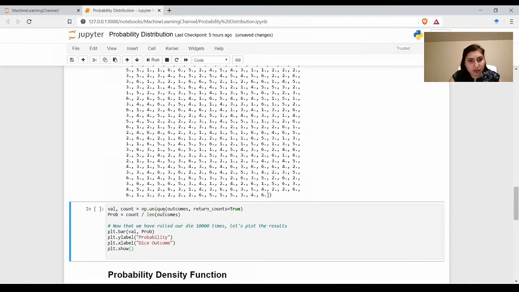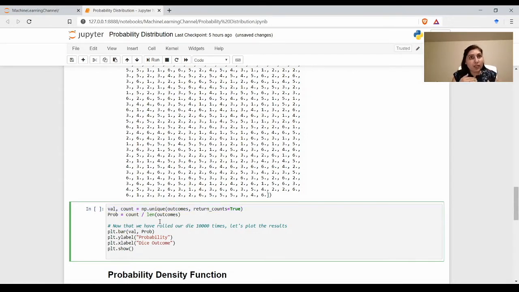For 1000 times. Because I want to count how many times each value was repeated, I'll use np.unique(outcomes, return_counts=True). It'll give me the unique values of outcomes and save them in the variable called val, and it'll also count how many times each value was repeated.